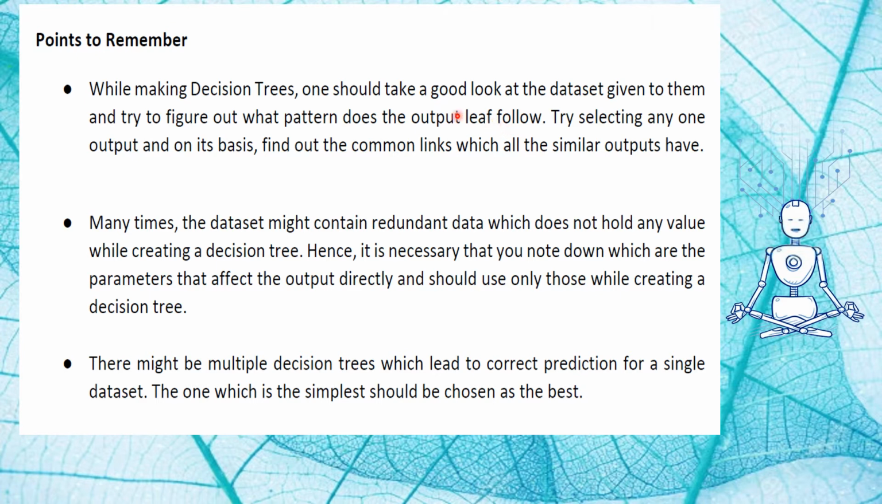One should take a good look at the dataset given to them and try to figure out what pattern the output leaf follows. The data set might contain redundant data, so try to remove that redundant data and find out the pattern and the parameters which affect the output directly, and use only those while creating a decision tree. And there might be multiple decision trees which lead to the correct prediction for a single data set. So select the simplest one at the best.